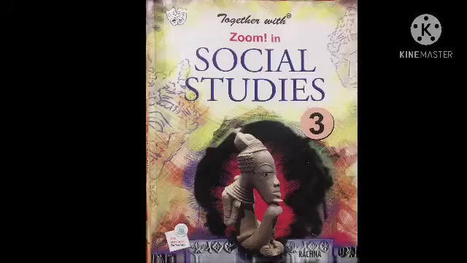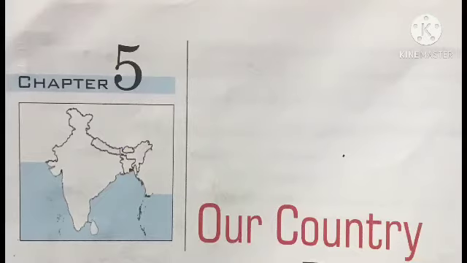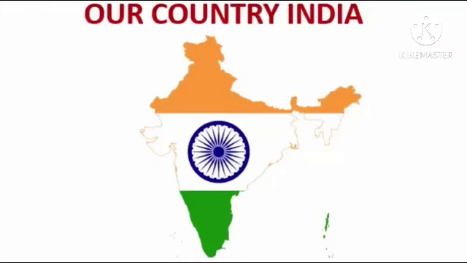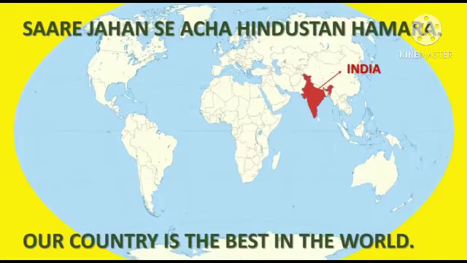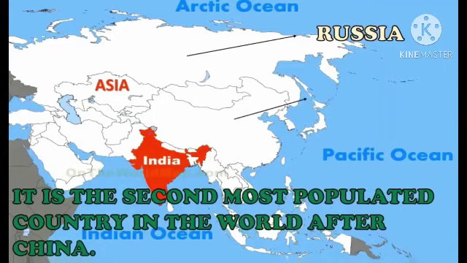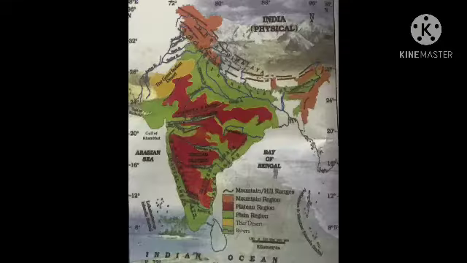I am your SST teacher and this time I am going to teach you the 5th chapter, and the name of the chapter is Our Country. Children, India is the 7th largest country in the world and India is also called Bharat. You know very well it is bounded by the Himalayan ranges in the north and edged by an endless stretch of vast beaches throughout its eastern and western borders.